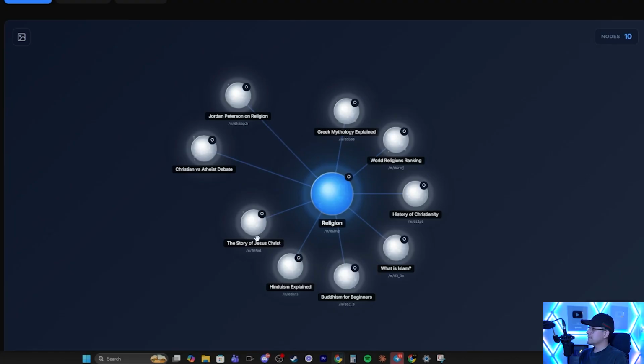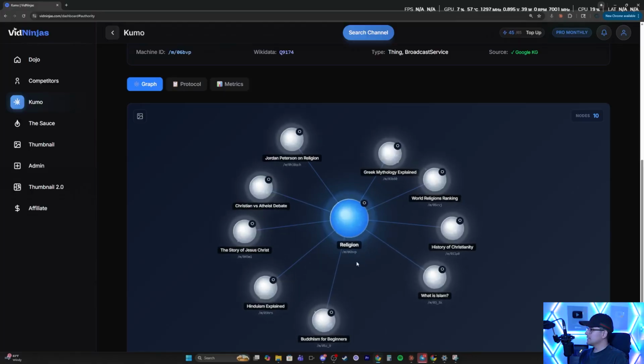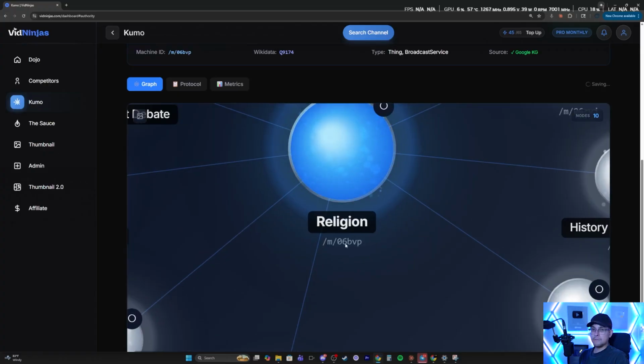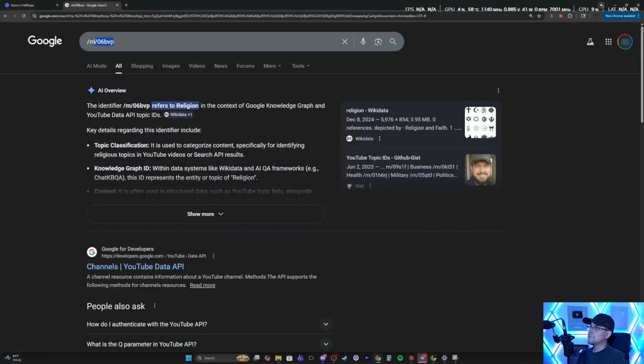So from here, you can interact with all of these little nodes. You can move them around. And as you can see, the word religion, you see this little code down here? Google and YouTube, they don't see the word religion. If you're talking about religion, what they see is this little code down here, M06BVP. And if you search this code, which is random, right? It's just random gibberish. AI Overview tells you that the identifier refers to religion in the context of Google's knowledge graph and YouTube data API topics. Do you see where this is going?